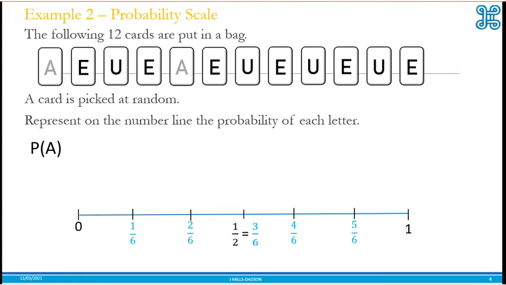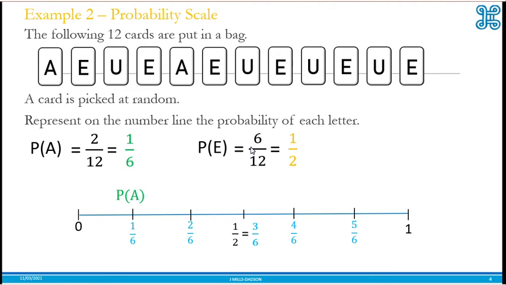P of A, there are only 2 cards with A, so 2 over 12, which is 1 over 6. So we put P of A on the scale. P of E, 6 cards, so that's 6 over 12. 6 over 12 is 1 half, or 3 over 6. So we put P of E on 3 over 6 or half. P of U, 4 cards, 4 over 12 or 2 over 6. So this is how we put events on a scale. And you can be asked to describe it.